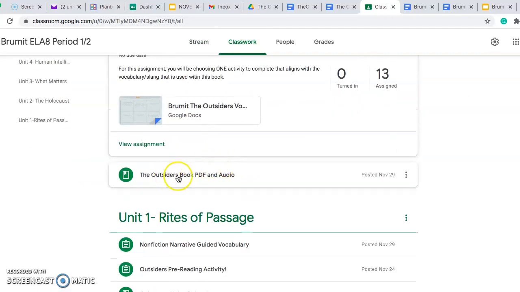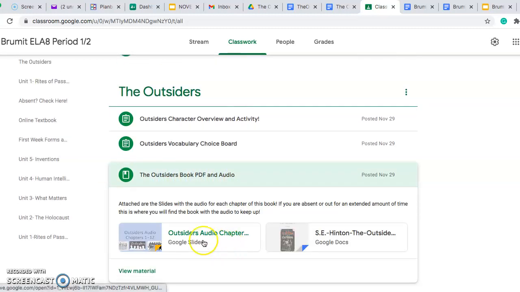Okay, The Outsiders book PDF and audio. You're going to click on this one. This is The Outsiders audio, and this is where you'll find the PDF. I do have each chapter of the book, so make sure that you're following along with us. We listened to the very first chapter today, which is 24 minutes long, so make sure that you pay attention to that. Okay.